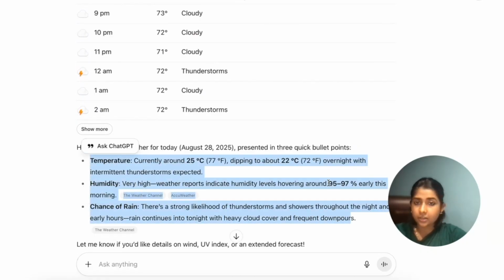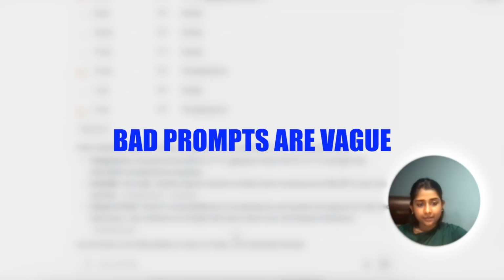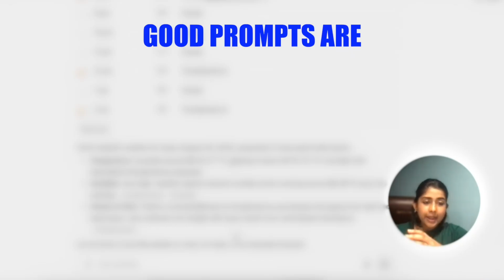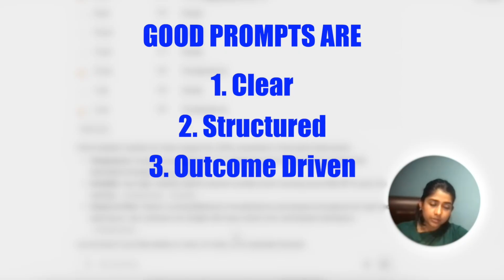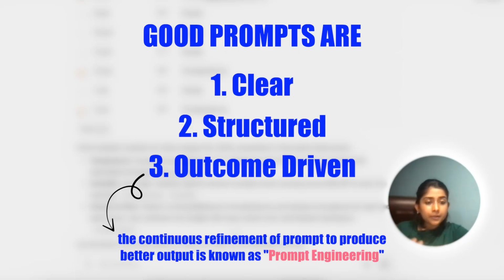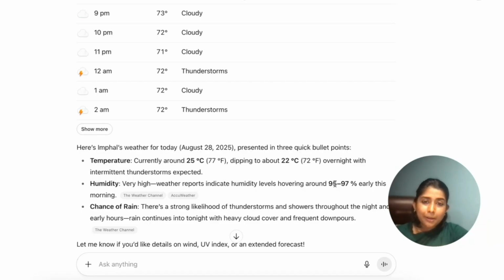So in simple words, bad prompts are vague, and it's like asking somebody, what do you know about weather? And good prompts are clear, structured, and outcome focused, making AI your personal assistant instead of just letting it be a search engine, because otherwise there will be no difference between a search engine and your GPT. So this is all about today's lecture.